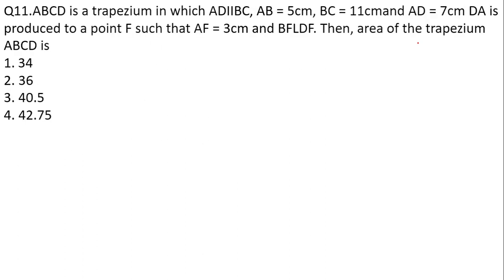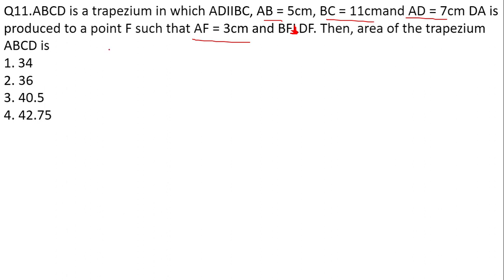Yesterday we discussed a few questions of the paper of 3rd January 2022. In today's lecture we'll be discussing the remaining questions. So this is a question asked from the geometry topic. ABCD is a trapezium in which AD is parallel to BC, and AB given is 5 cm, BC is equal to 11 cm and AD is 7 cm. DA is produced to point F such that AF is equal to 3 cm. Here they have given us that BF is perpendicular to DF. The question is: the area of the trapezium ABCD is what?